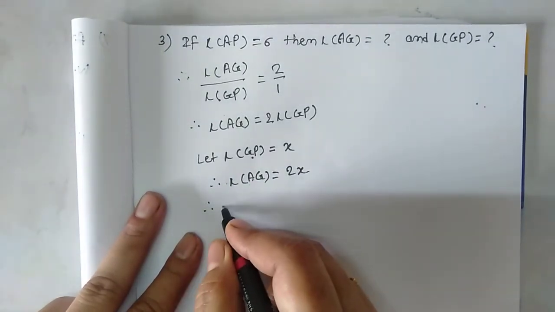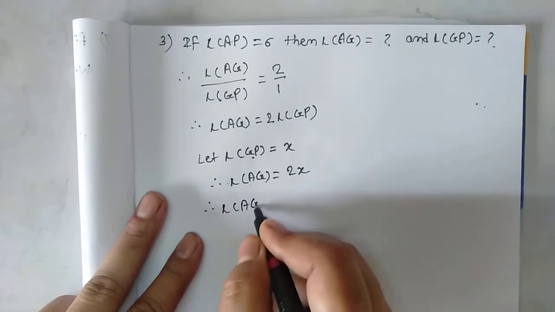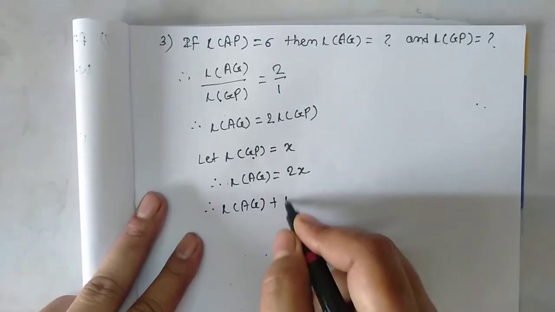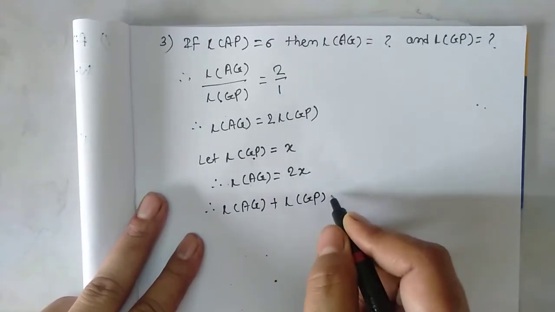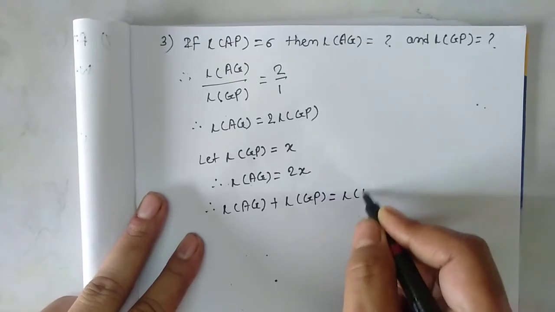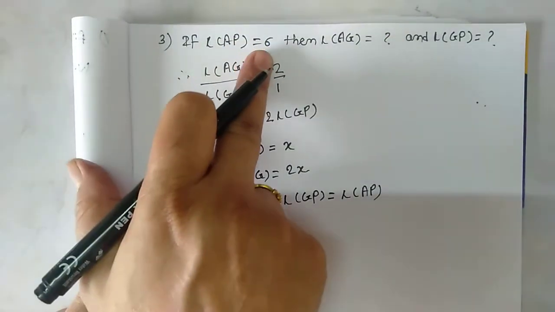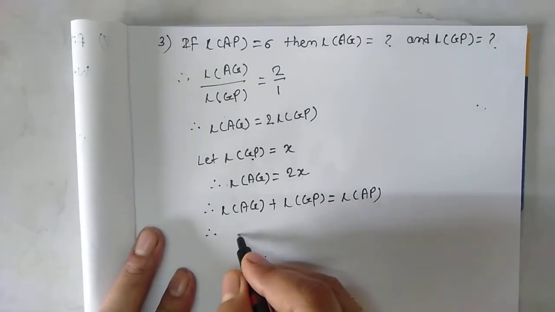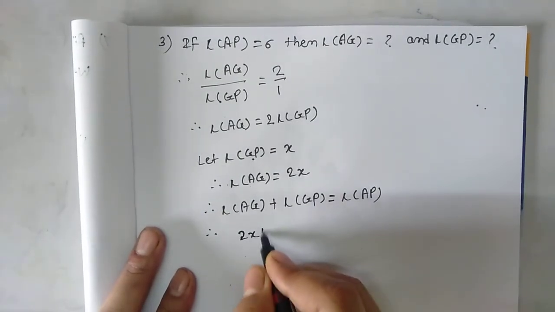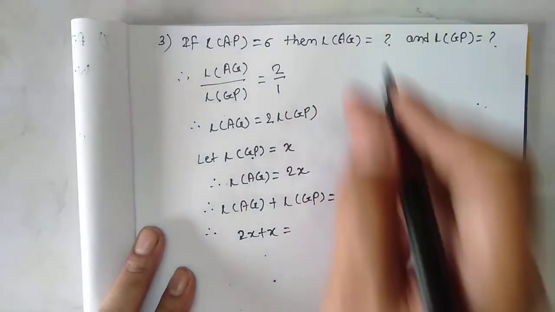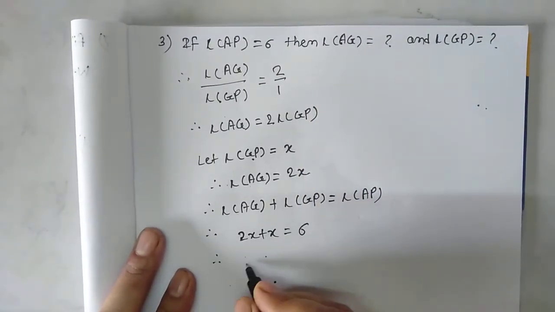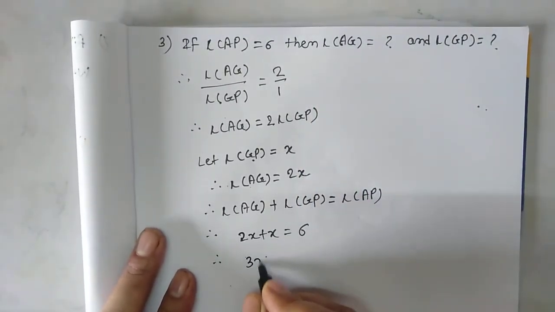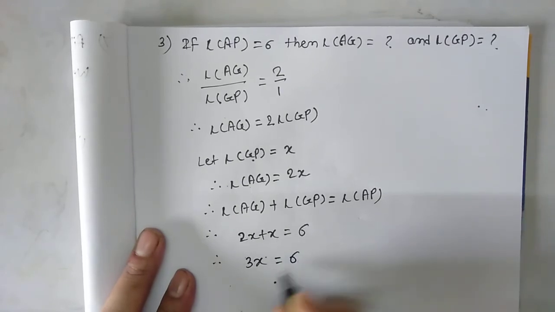And now we know that length of AG plus the length of GP is equal to length of AP, and length of AP is given. So therefore twice x plus x is equal to 6. So therefore thrice x is equal to 6.